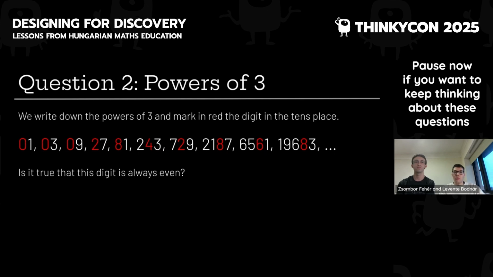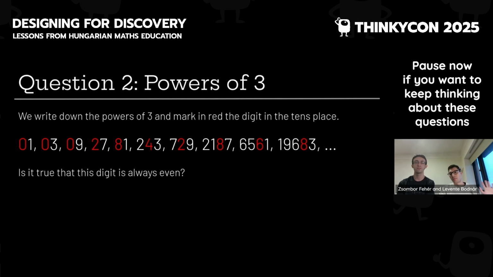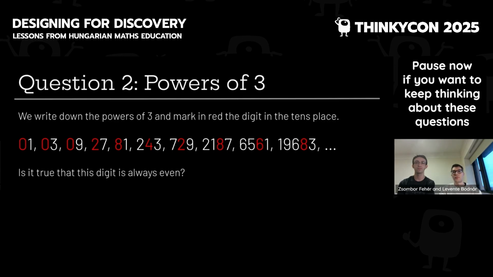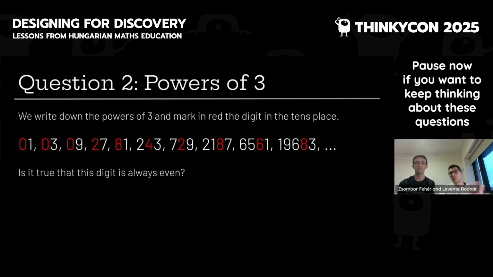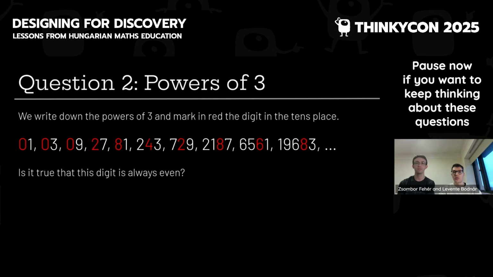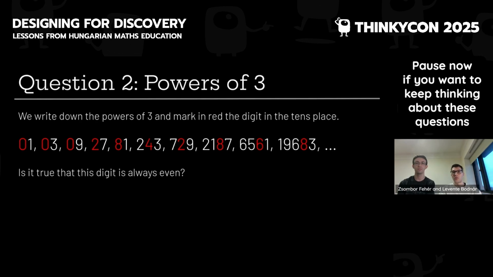Question number 2, we write down the powers of 3. So these are numbers of the form 3 times 3 times 3 times 3, any number of times. The first few elements are, for example, 1, 3, 9, 27. And we mark the digit in the tens place, that is the second digit from the right.